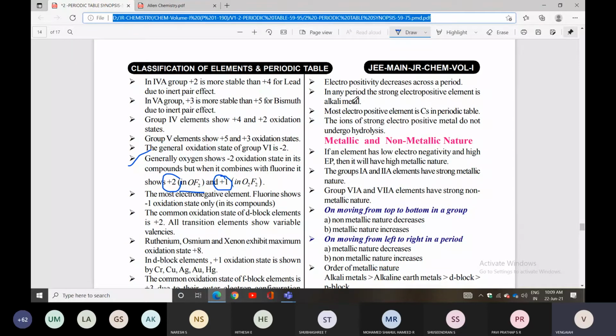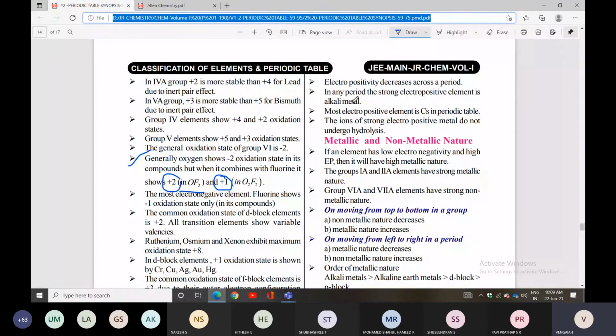Next topic is metallic and non-metallic character. If an element has low electronegativity and high electropositivity, then it will have high metallic nature. The groups 1A and 2A elements have a strong metallic nature. The groups 6A and 7A elements have a strong non-metallic nature.